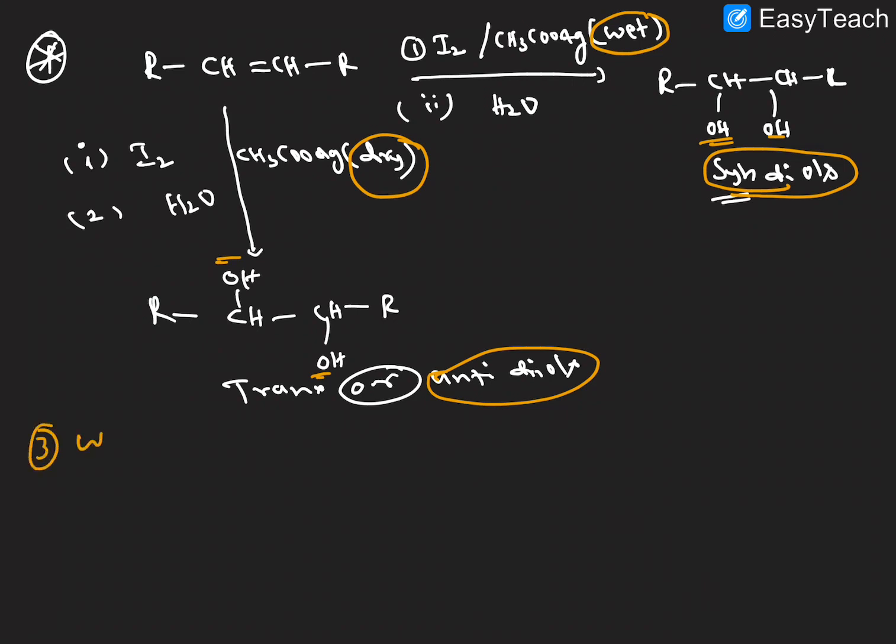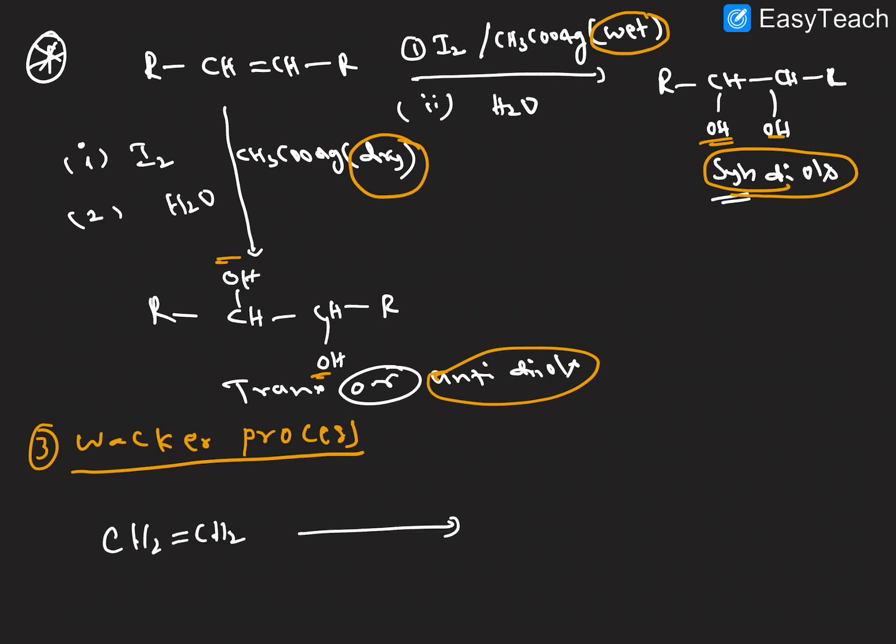Next reaction. I think the third reaction in the oxidation of C=C cleavage is the Wacker process. So in this Wacker process, what is the reagent here?